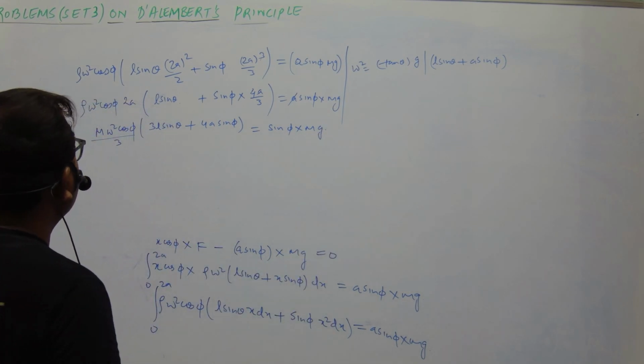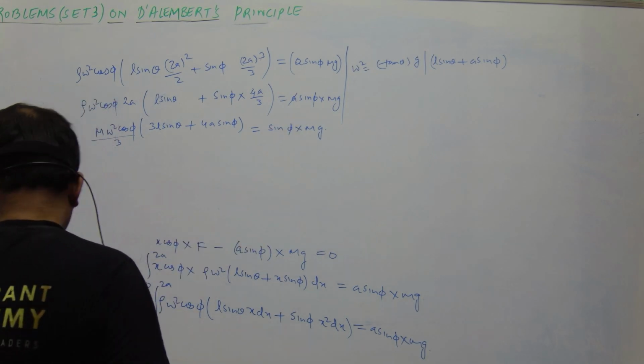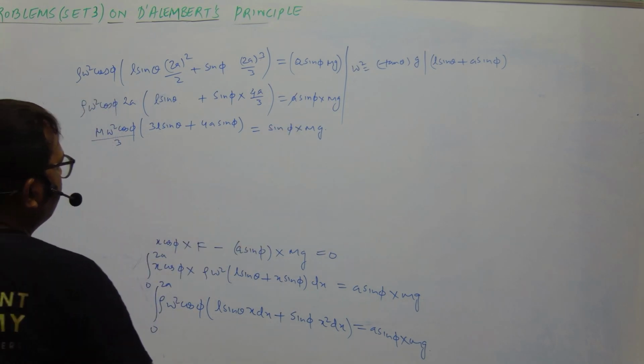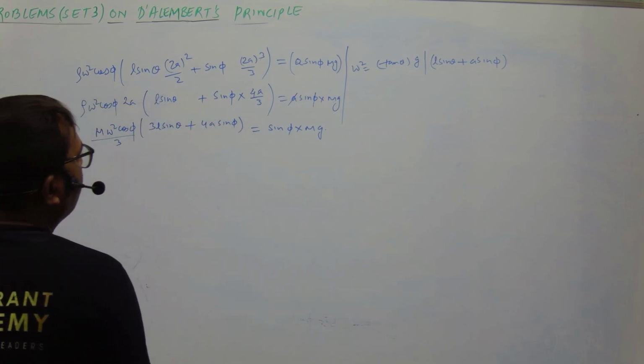Now we have the value of omega square. Let us place the value of omega square.